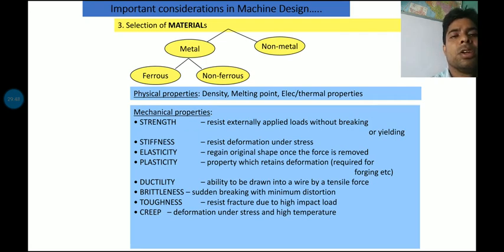From this lesson we know what the factor of safety is, what the different considerations are for designing any mechanical component, what the different types of mechanical properties are, and what the differences are between stress strain diagrams for different materials. All these things we have learned in this class. In the next class we can start a new lesson and new topic. Thank you.